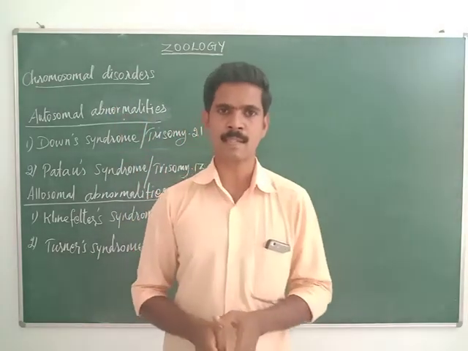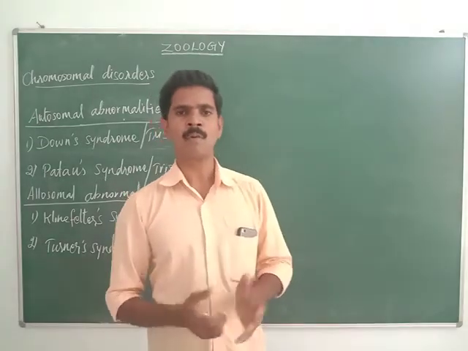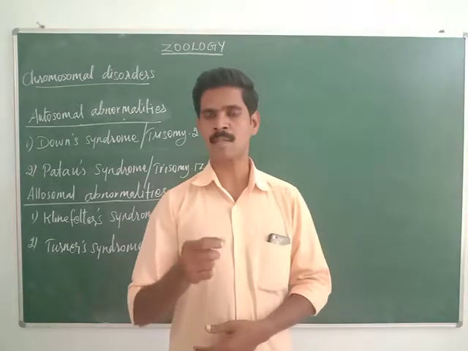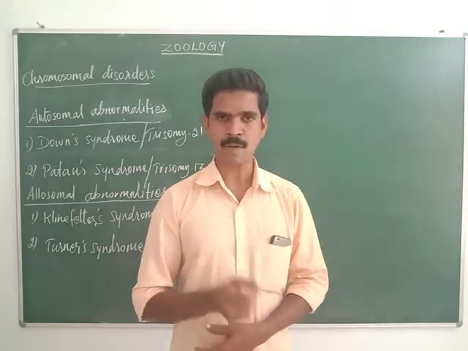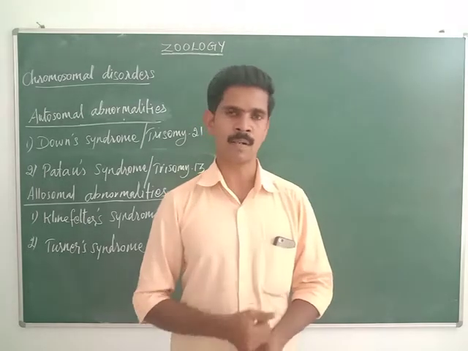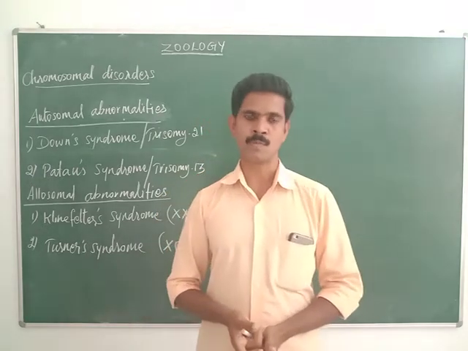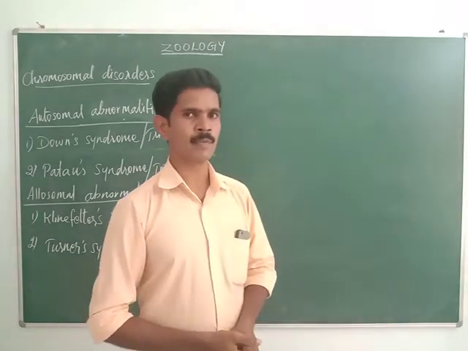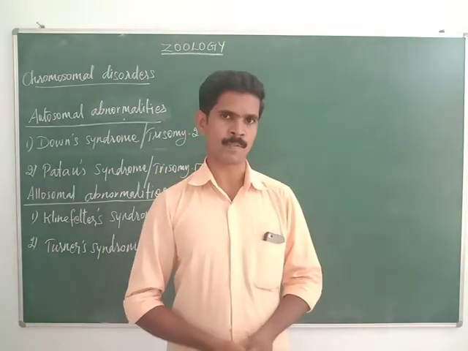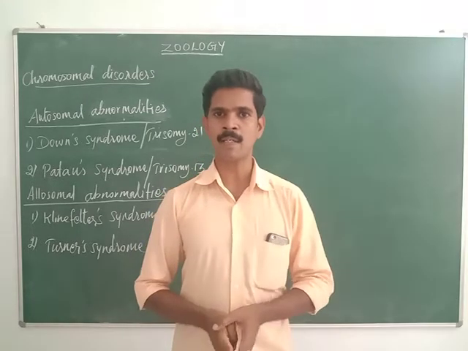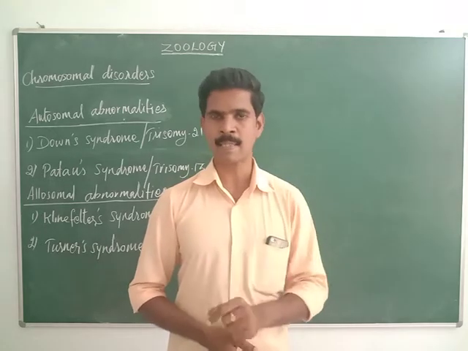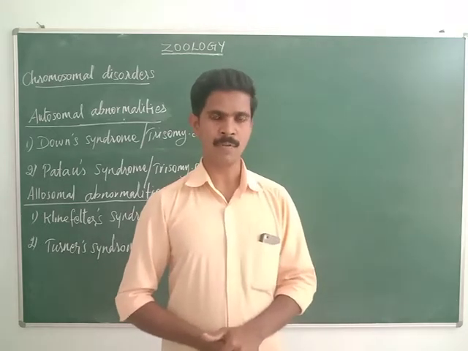Dear students, many times I told you, our body cells consist of 46 chromosomes. All these 46 chromosomes are arranged in 23 pairs. The first 44 chromosomes determine our somatic or body characters, so they are called autosomes. The last two chromosomes, the 23rd pair, determine our sex, so they are called sex chromosomes, otherwise called allosomes. Do you all understand?